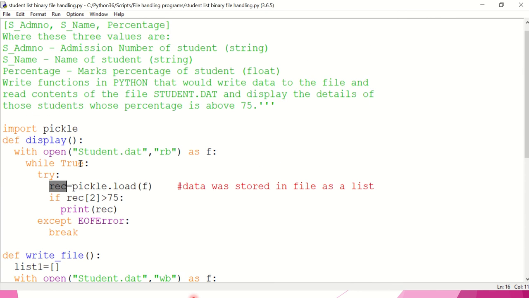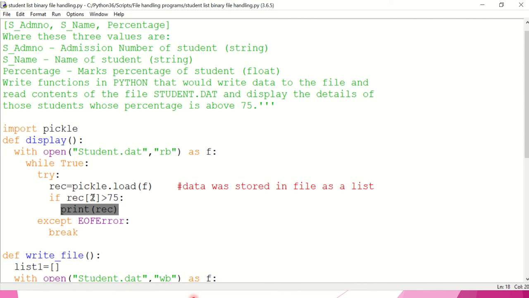Now, rec is also a list. If you see here, admission number has the index value 0, name has the index value 1, and percentage has the index value 2. So we are going to check if rec[2], that will be percentage, is greater than 75, then it will be printed.